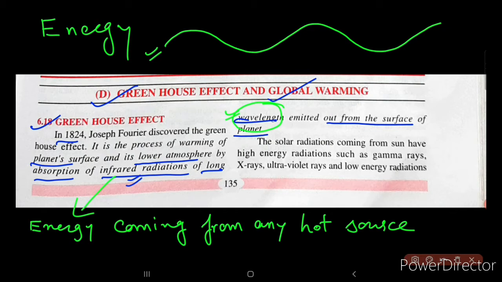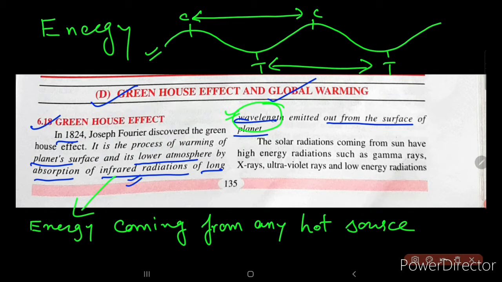Wavelength is the distance between two hills, or two valleys. The hills were named the crest and the valleys were named the trough. So wavelength is the distance between two consecutive crests or two consecutive troughs.